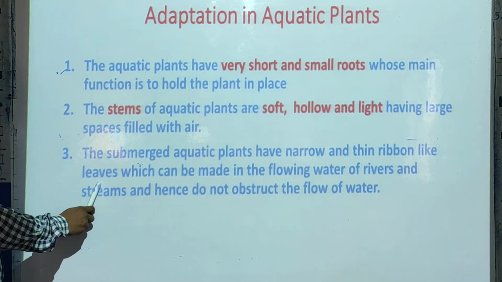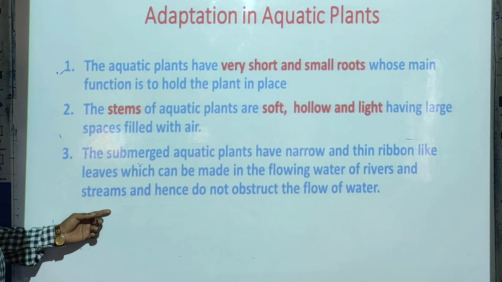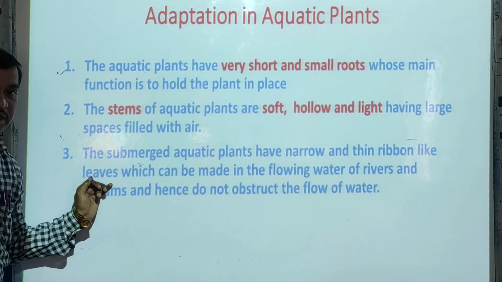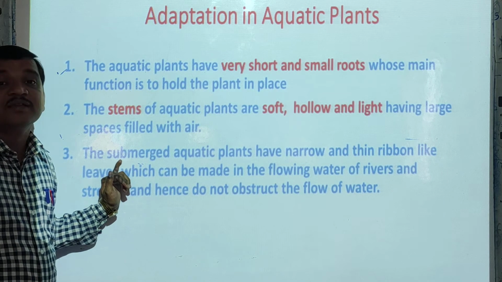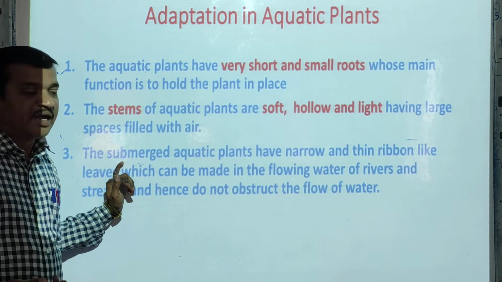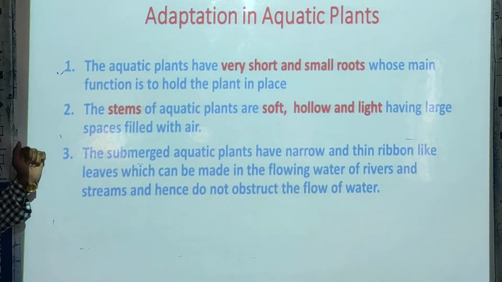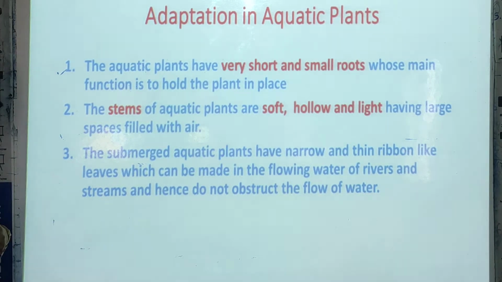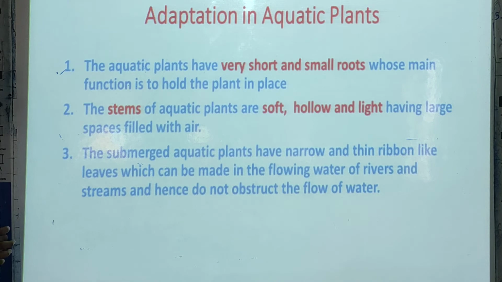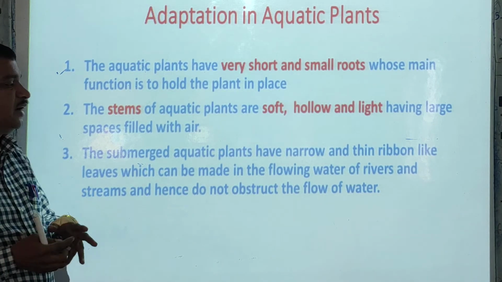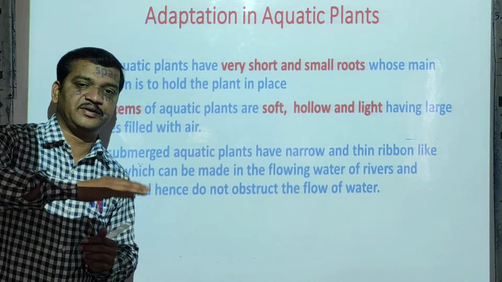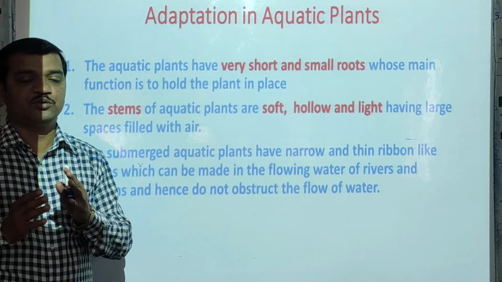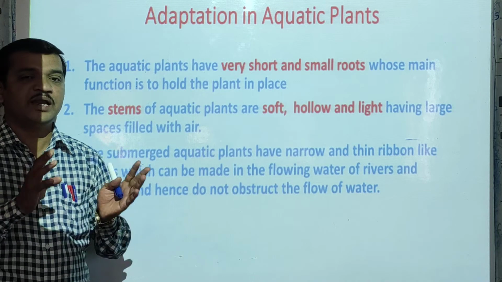The submerged aquatic plants have narrow and thin ribbon-like leaves, like the submerged plant hydrilla. These plants have narrow ribbon-like leaves which can bend easily and stand easily in the flowing water of rivers. Due to this nature, the leaves are ribbon-like.